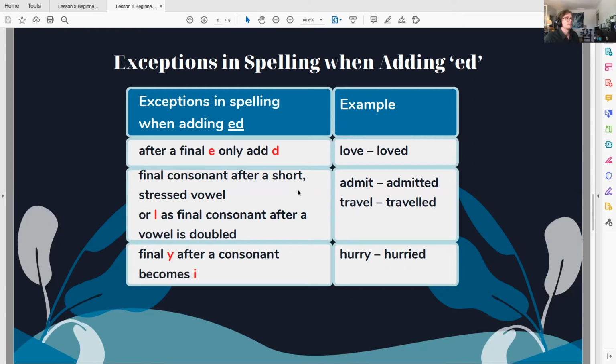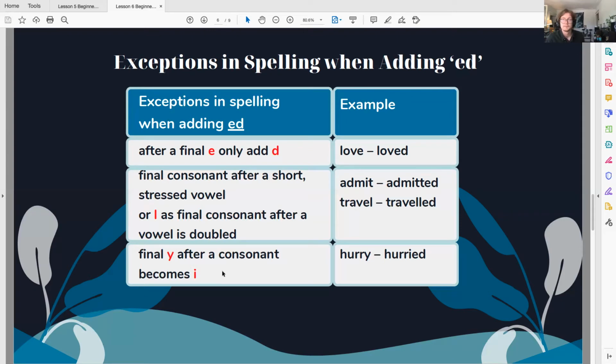When the final consonant comes after a short stressed vowel, or L is the final consonant after a vowel, you double those letters in those situations. So if we have admit, it would be two T's when you're spelling admitted, or when you're looking at a word like travel, which ends in L, you would say traveled with two L's.